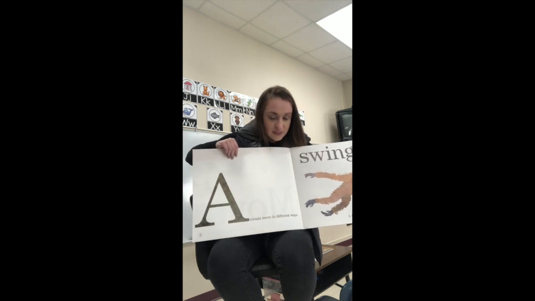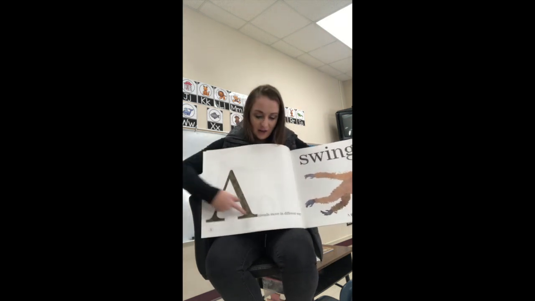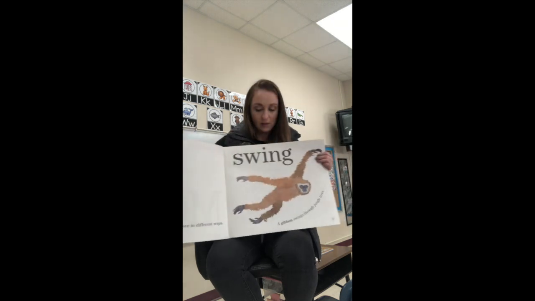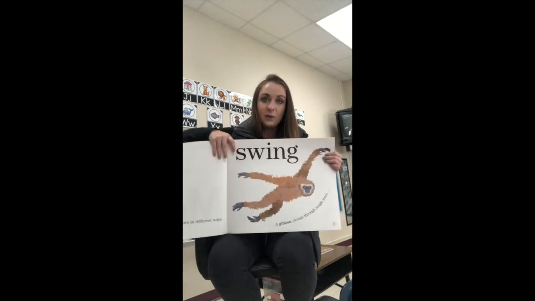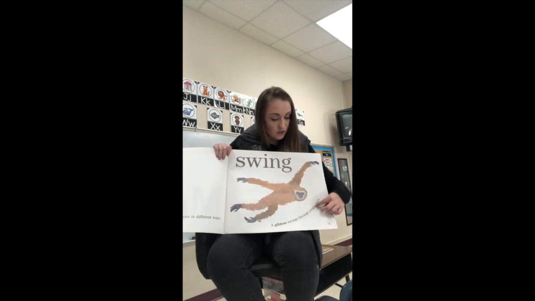Animals move in different ways. What do you notice about this one right off the bat? You don't even have to read these words to know. Yeah, this A. This A is way bigger than all the other ones, isn't it? First word you see on the page is swing, nice and big. A gibbon swings through jungle trees.